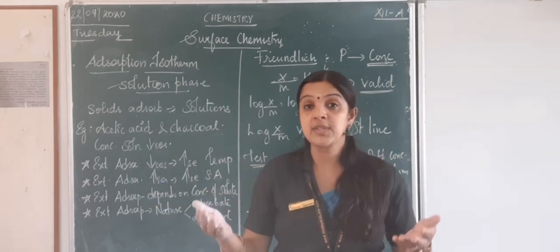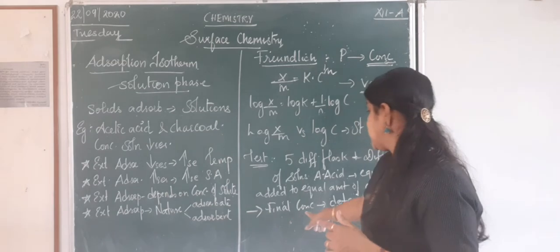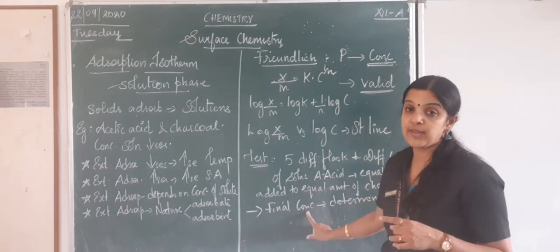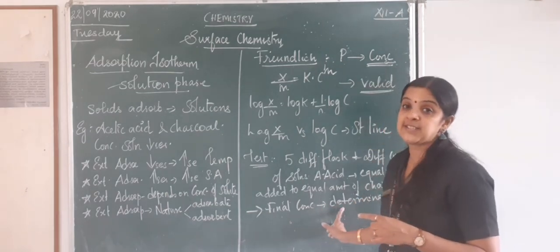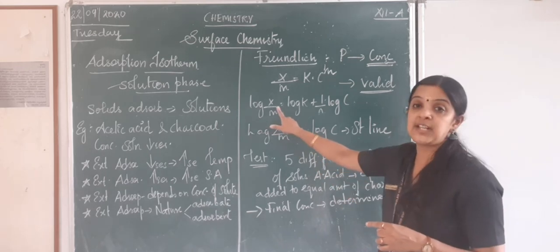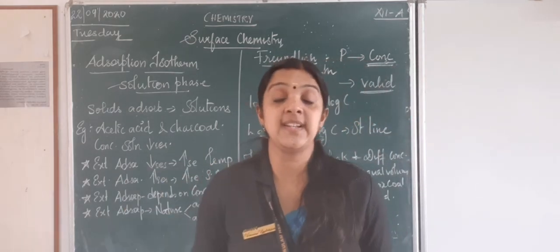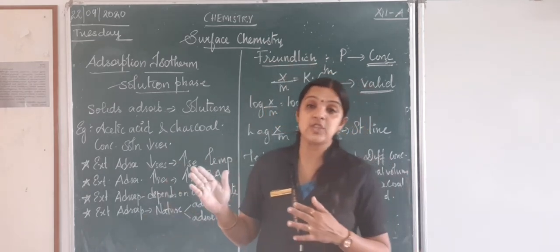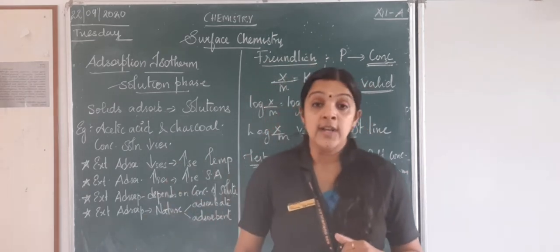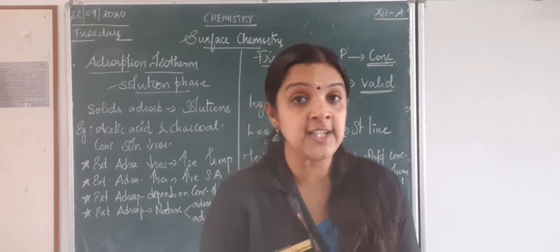But after the adsorption is completed, what happens? He took the final concentration of the flask. Then initial minus final will give us the value of x. That shows that it has to be a straight line and definitely the equation is valid. Now with this, the Freundlich adsorption gets over.